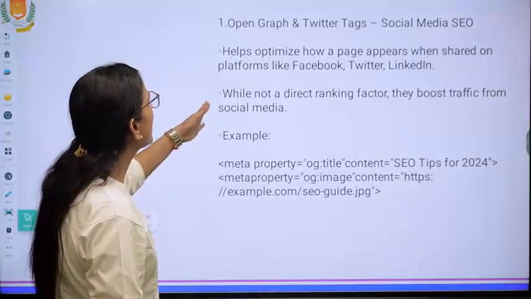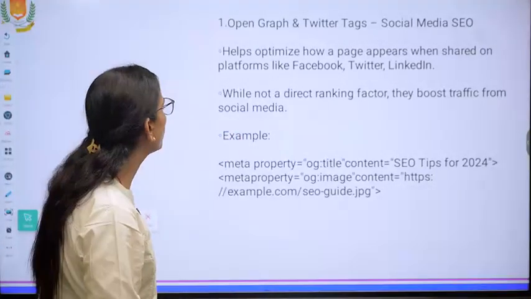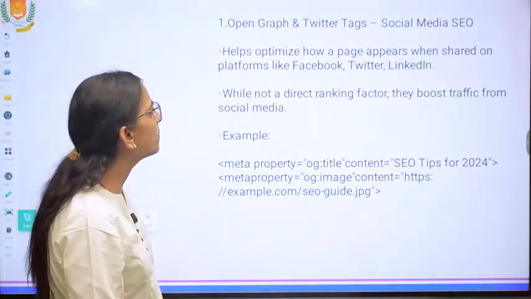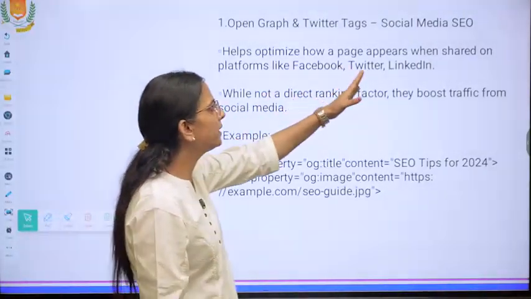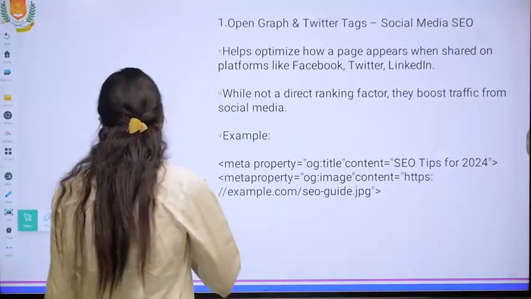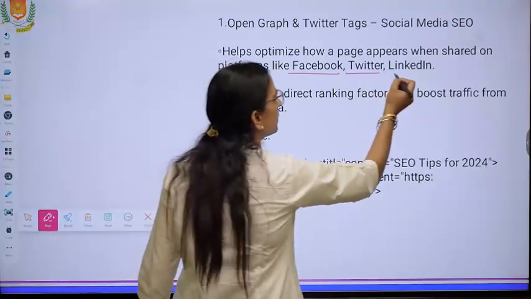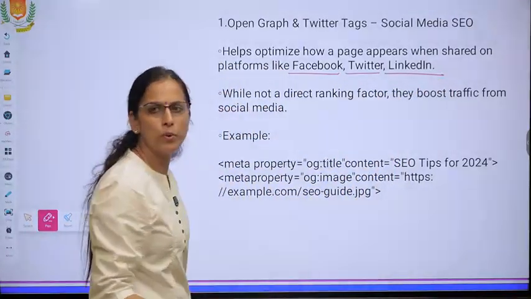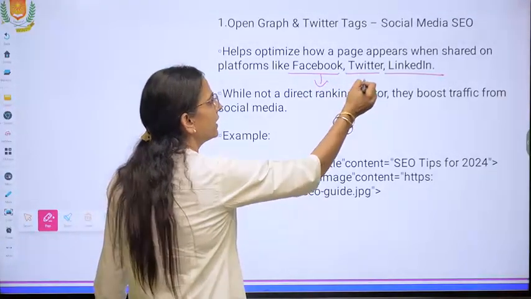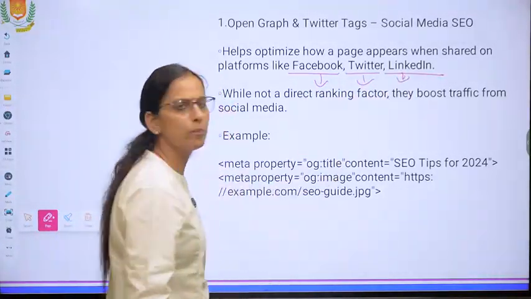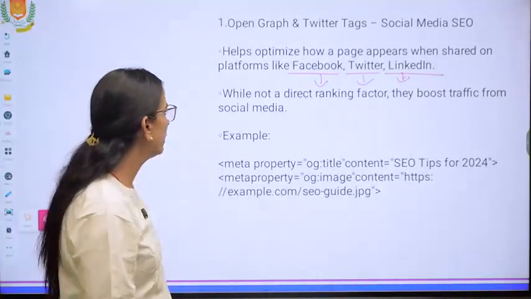Now, Open Graph and Twitter tags, social media SEO. It optimizes how a page appears when shared on platforms like Facebook, Twitter and LinkedIn. These are three social networking sites. These are the forums where people can socially connect to each other. They can create their profiles there. They can get information and get their profile connected. They get their jobs and get connected to each other.